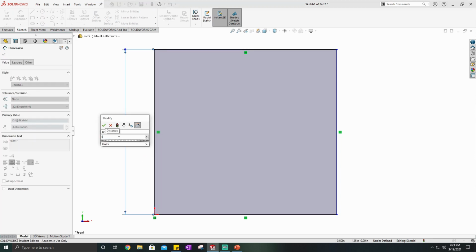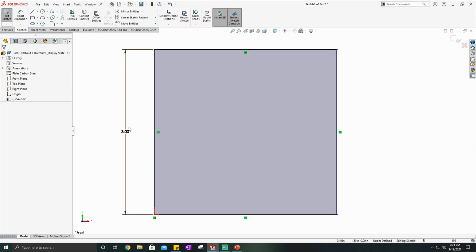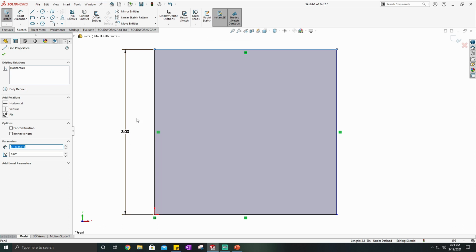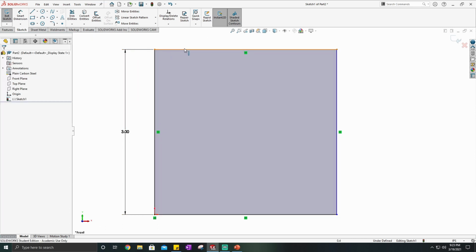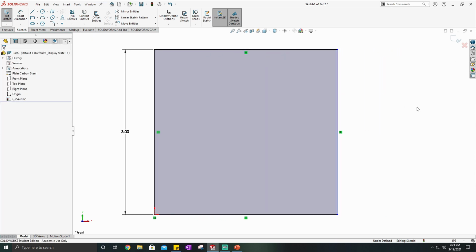I want 3 inches. Now if I hit enter, it placed a value of 3 inches, and it tells me from this point to that point is 3 inches. And now you'll notice that this top line is now blacked out because I can't move that anymore because I specified that this length is 3 inches, which locks this in place. But this one's still blue because it doesn't have a length right here.